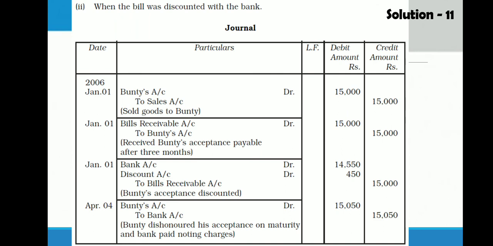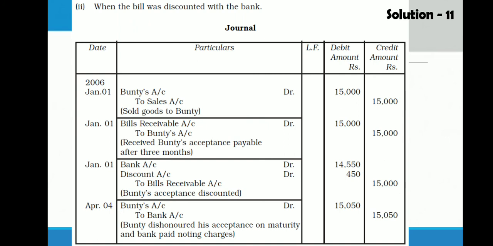So bank will cut 450 and the remaining amount, that is 14,550, bank will give to us. So we will write the entry. Bank account debit 14,550, discount account debit 450 to bills receivable account 15,000. Now this bill is with the bank. On the maturity date, Bunty is not making payment. That means there is a dishonor of bill.